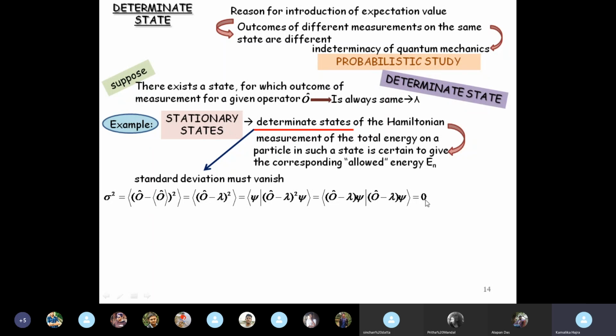All right. Now what I have done is I have written for the average of this measurement, I have written lambda because it is a determinate state. So always the value given will be lambda. So I have written O minus lambda in place of expectation value of O, average of O. All right. So this gives me such an equation for the inner product: inner product of O minus lambda psi with O minus lambda psi equal to 0. The fact that the standard deviation is 0.